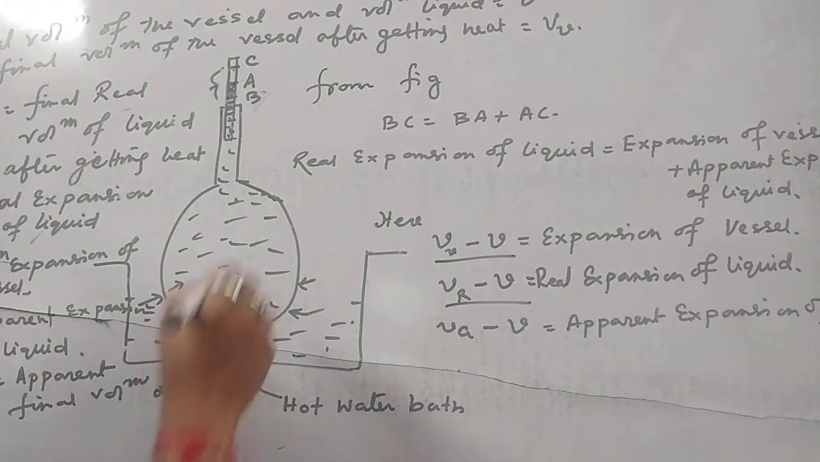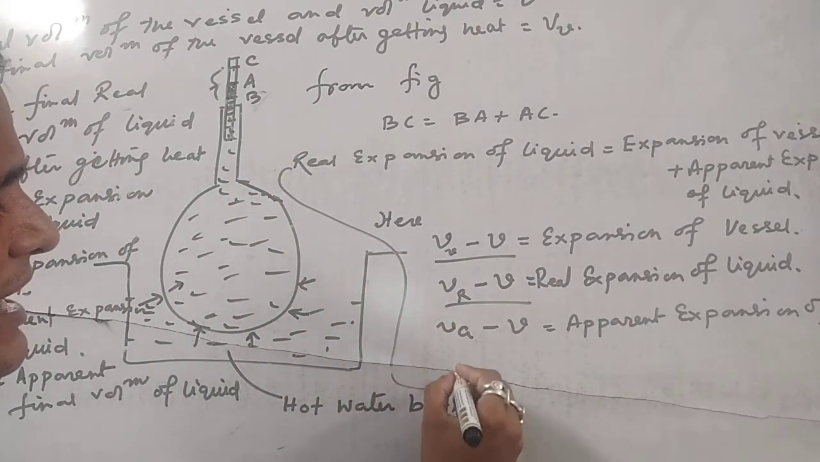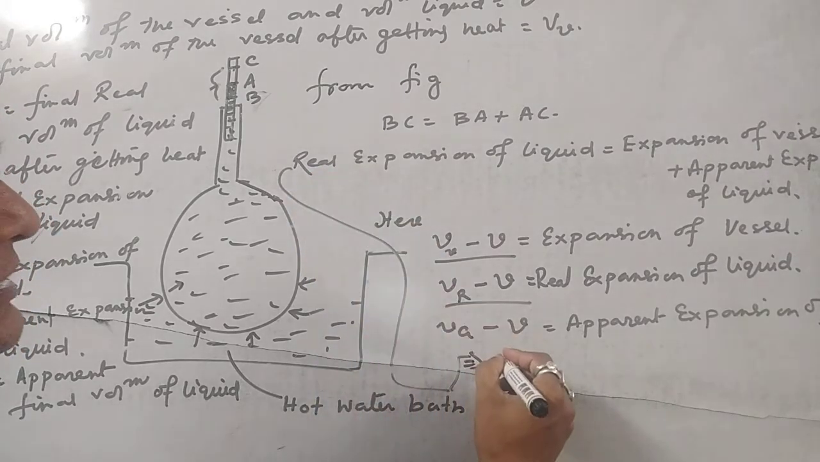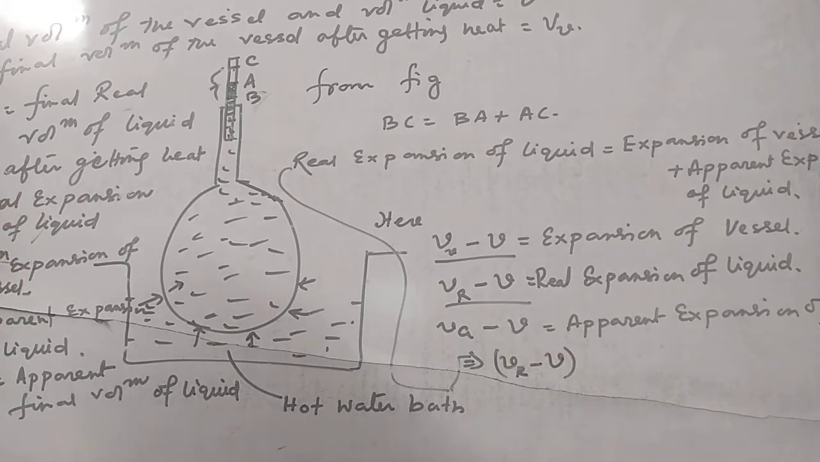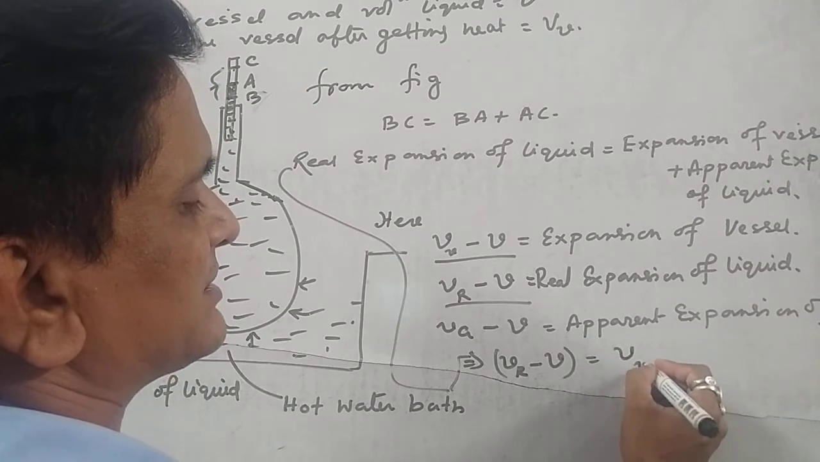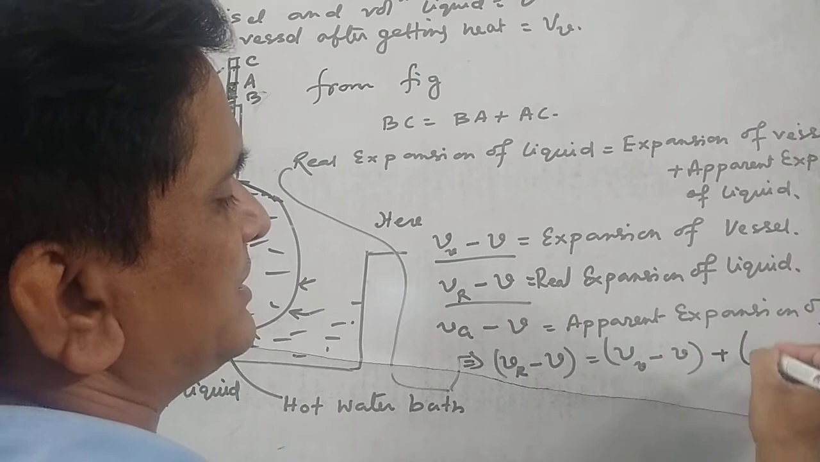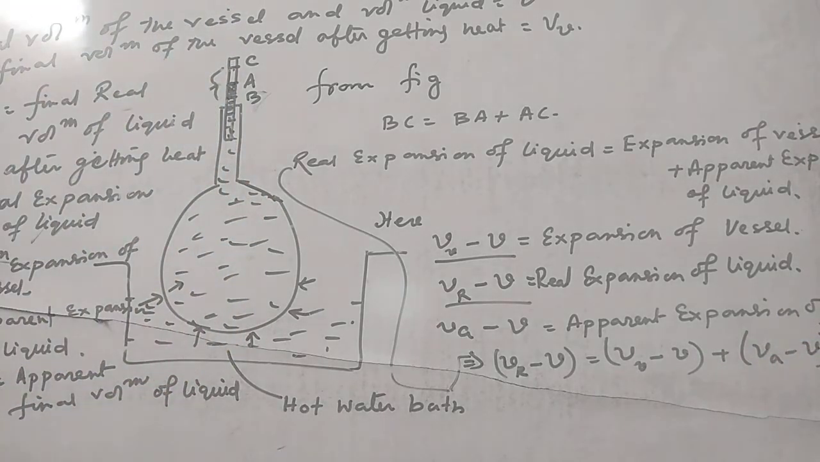Is it clear? So in this case, what can we write? From the above equation, real expansion is V R minus V, and expansion of the vessel is V V minus V. Expansion of liquid, apparent expansion, is V A minus V. These we can write.